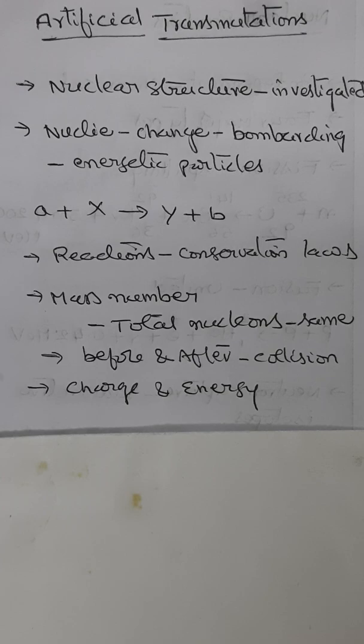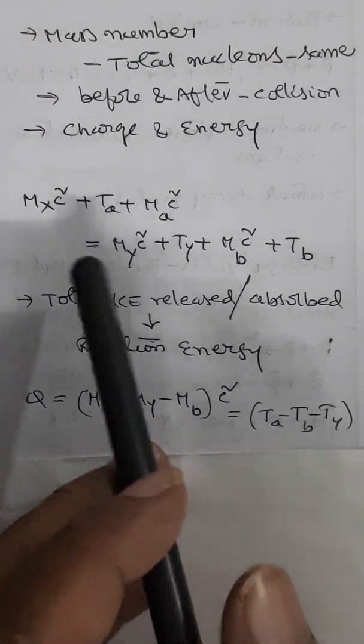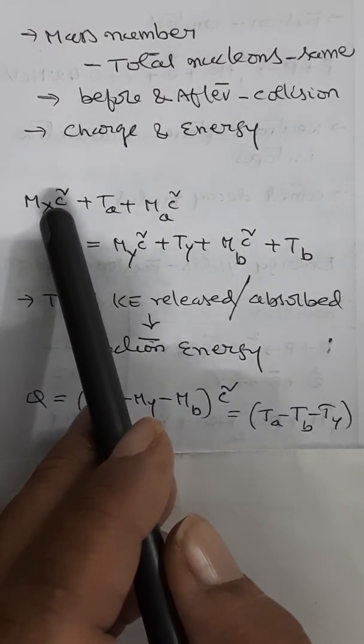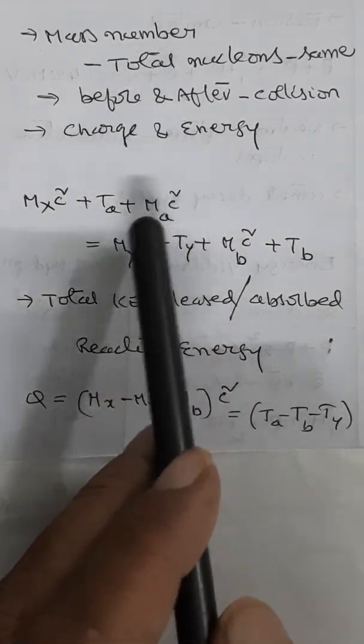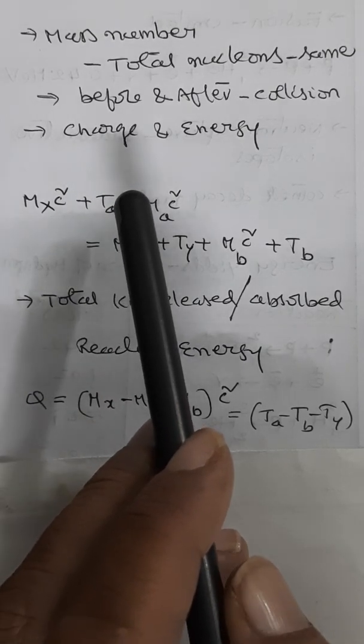Such reactions obey conservation laws. Conservation of mass number: the total number of nucleons must be the same after the collision as before. Similarly, conservation of charge and conservation of energy. This can be represented mathematically like this. This is the initial nuclear energy, and this is the product nuclear energy along with the bombarding particle energy. So this is how conservation works.